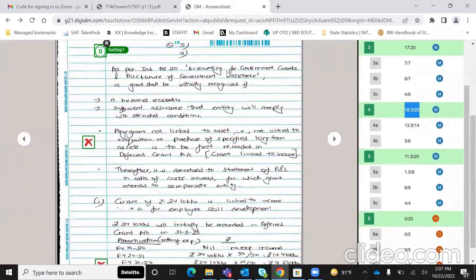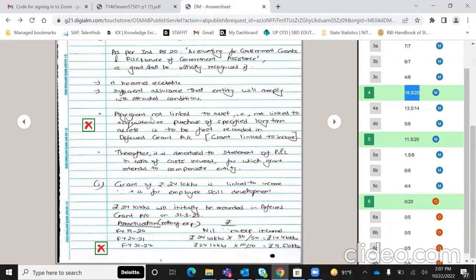So I've just mentioned कि as per Ind AS 20 Accounting for Government Grants, the proper name लिखा, grant should be initially recognized when, then what is a grant linked to income, and what is the treatment of a grant linked to income. If you see any grant not linked to asset, that is not linked to acquisition purchase of a specified long-term asset, is a grant linked to income, and it should first be recorded in deferred grant. Thereafter it should be amortized to P&L.